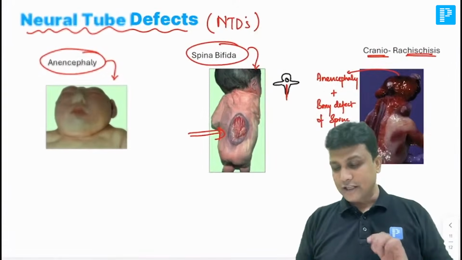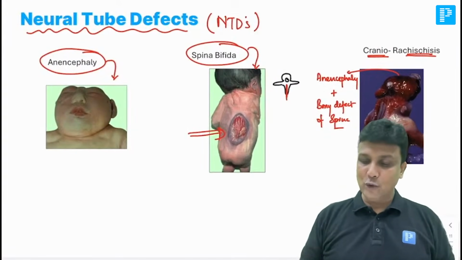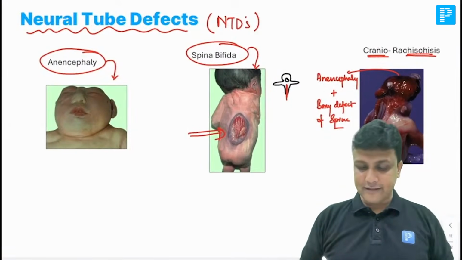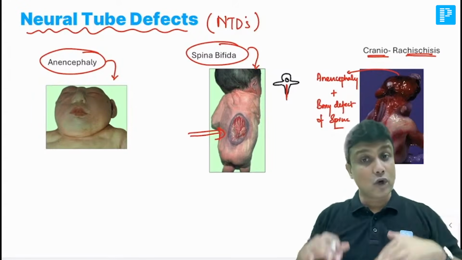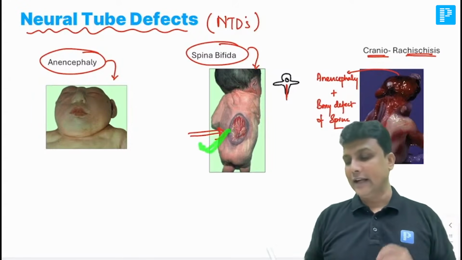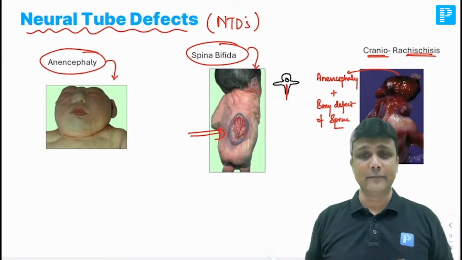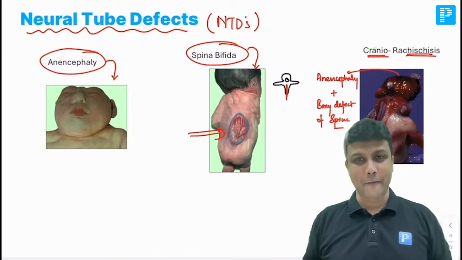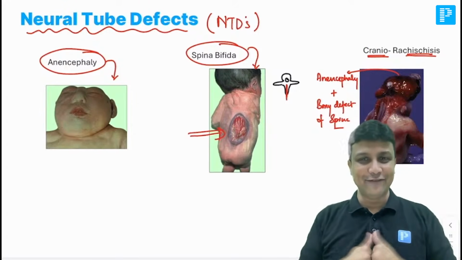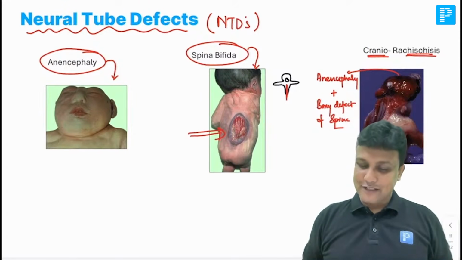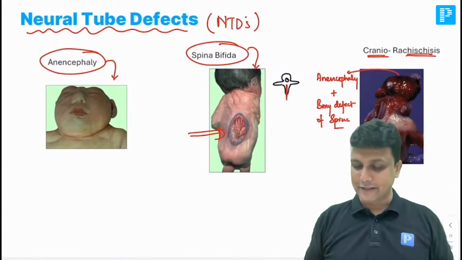Clear? तो चलिए एक बार दोबारा रिपीट करते हैं. If there is a failure of closure of the cranial neuropore, that is anencephaly. If there is a failure of closure of the caudal neuropore, that is spina bifida. And then, yes, anencephaly along with the bony defect of the spine, then it is craniorachis. Are you understanding the defects here? तो इसी के साथ में क्लिनिकल एनाटॉमी भी हो रहा है अपना साथ में, ठीक है ना.